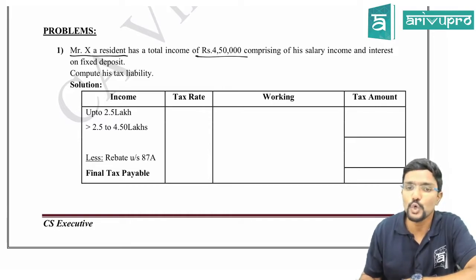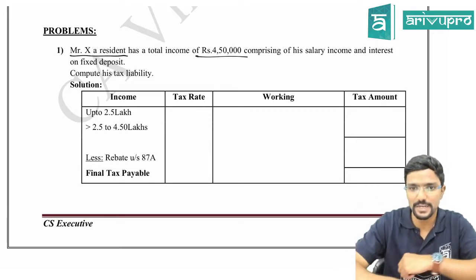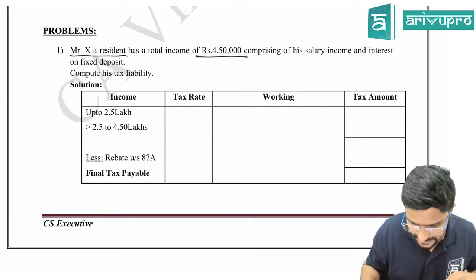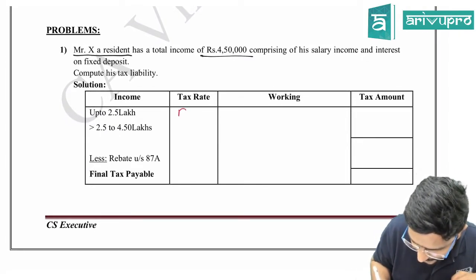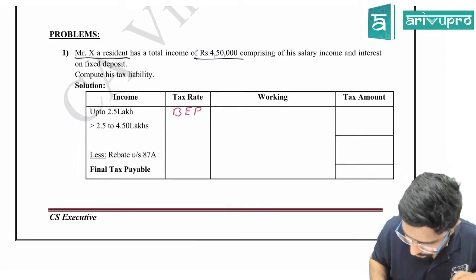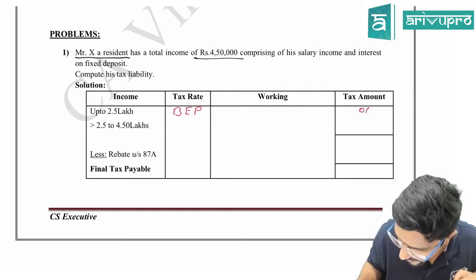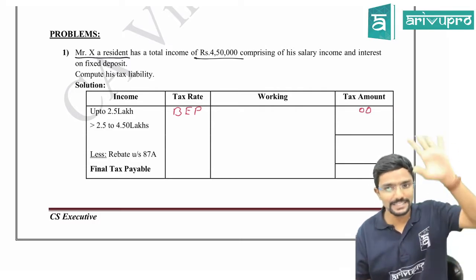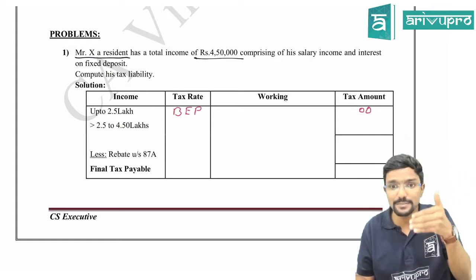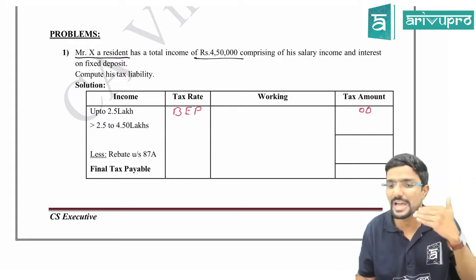Yeah. Up to 2.5 lakh, it is the basic exemption limit. So tax rate is nil. Agree? So I can call it the basic exemption limit. So the amount will be 0. Agree? Next, more than 2.5 lakh to 5 lakh, rate is 5%. But his income is only 4.5 lakhs now, meaning 4,50,000, right?